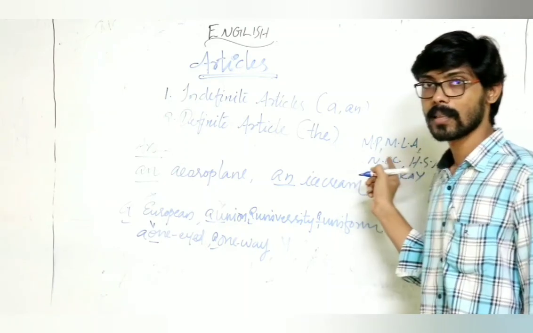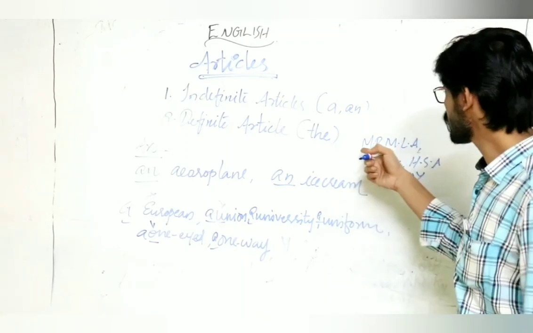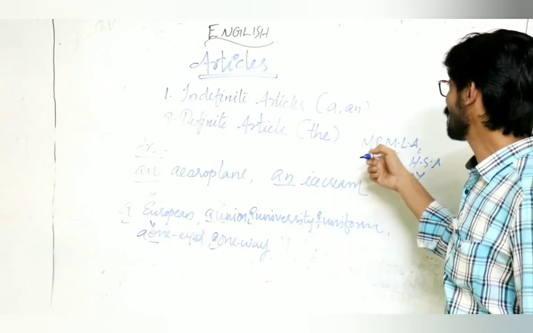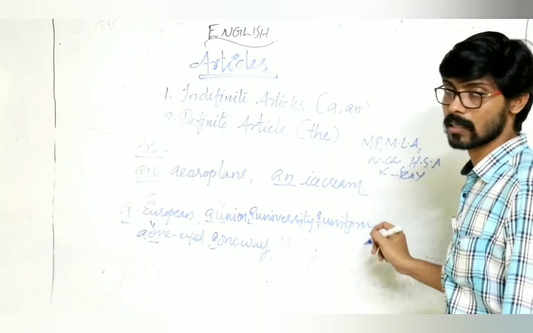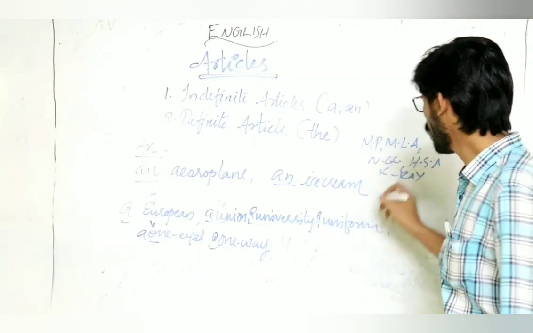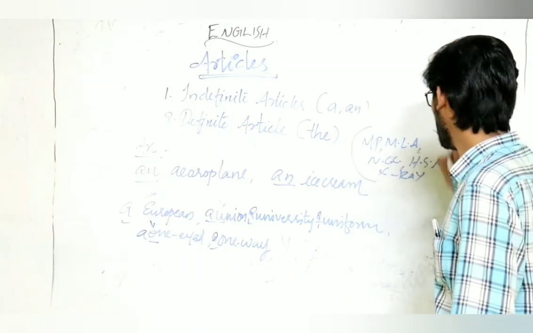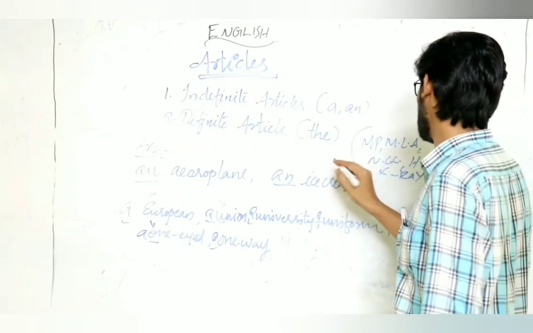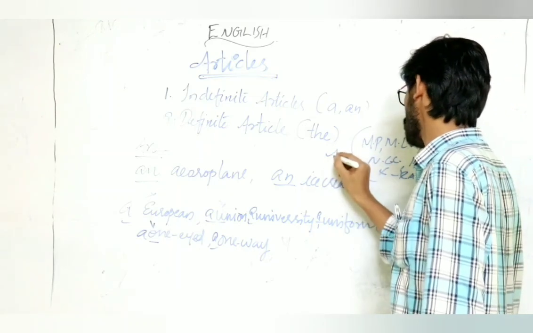All these words normally begin with a consonant, but the pronunciation is a vowel sound. So, an MP, an MLA, an NCC, an HSA, an X-ray. In all these cases we use an.